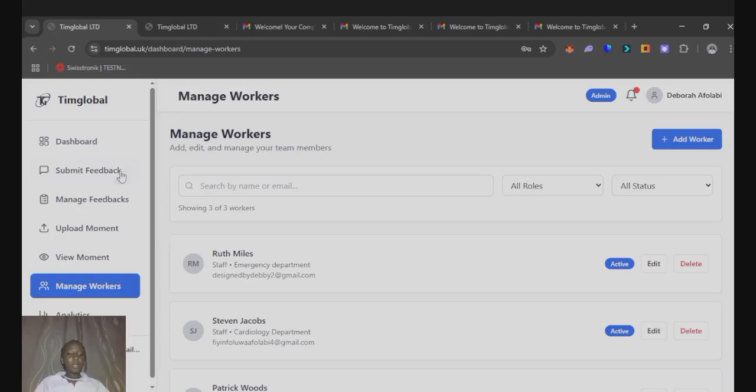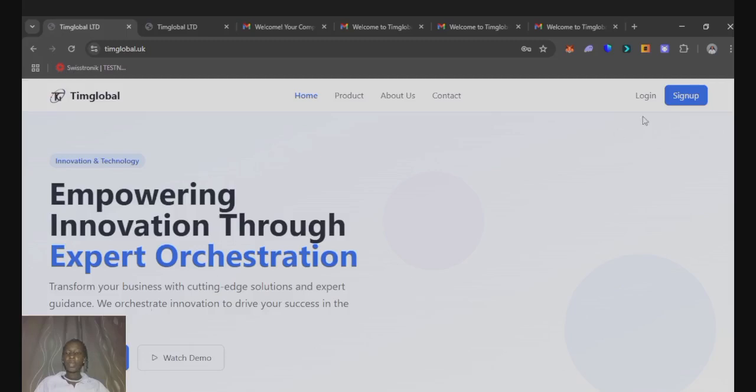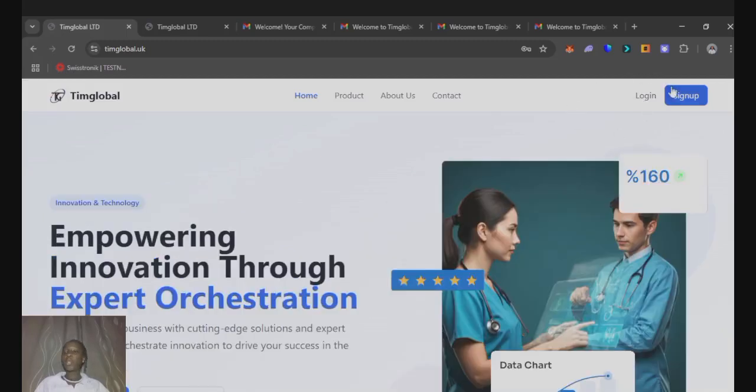Now, before we explore the administrator's dashboard, let's go and explore the staff dashboard. So now I'll log out and I'll log into Ruth Mouse's dashboard. This time around, I'm not going to sign up. I'm going straight to log in as a staff since my account details have been sent to me.